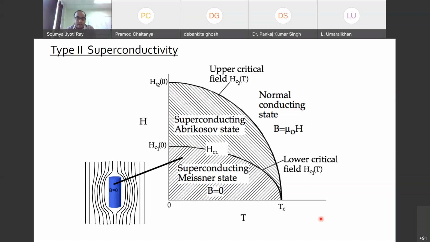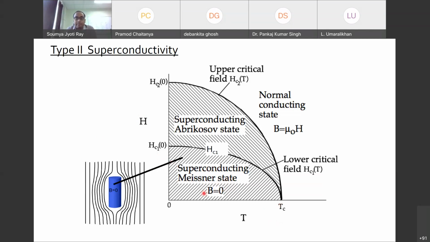So here on the y-axis I have magnetic field, and on the x-axis temperature. This is basically an HT plane on which I am drawing how the system behaves for different magnetic field and temperature. As I explained earlier, up to HC1 is the Meissner state.